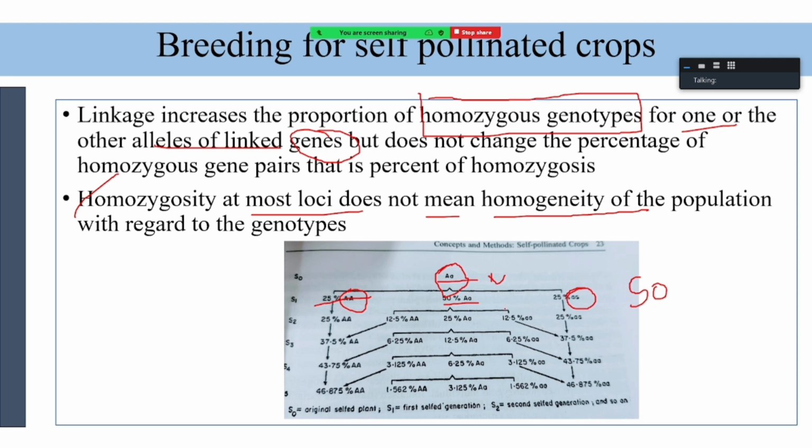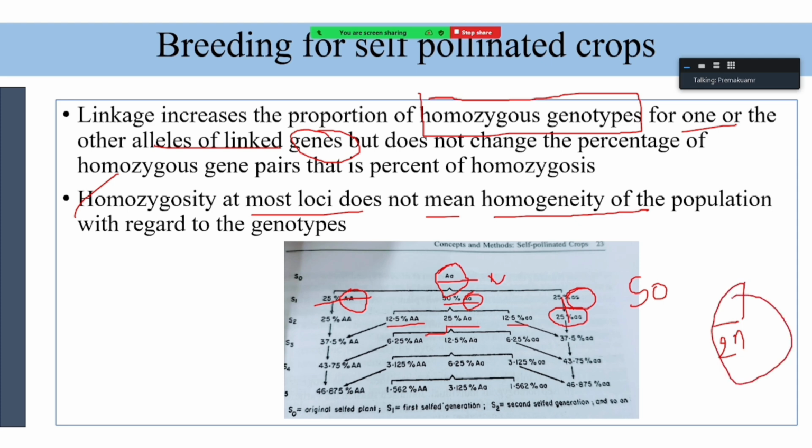It's the same if you self this AA, it will not segregate. But if you self again this capital A small a, again it will segregate: 12.5% AA, 25% capital A small a, 12.5% aa. Again there will be a reduction of 1 by 2 to the power of n.